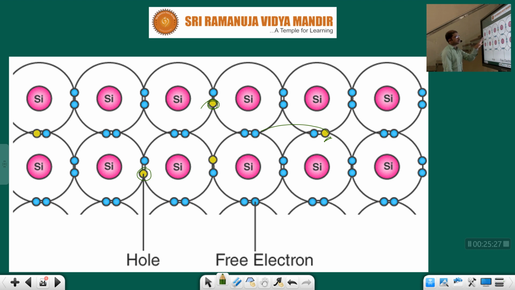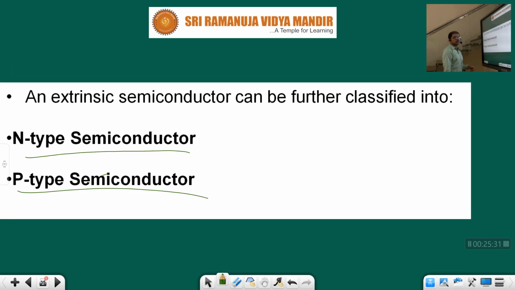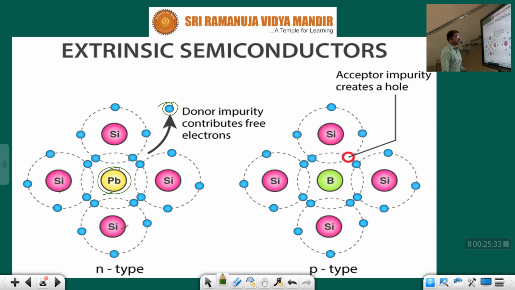That can be filled not only by combining all the silicon atoms, children, but by the addition of Pb also. Since Pb has some extra electron, that is given to this silicon here, and it is nothing but a donor. Donating, donor. Silicon is having empty space, which means it can accept.